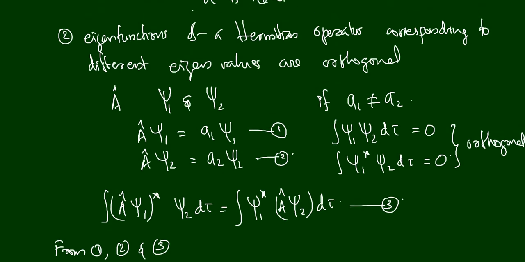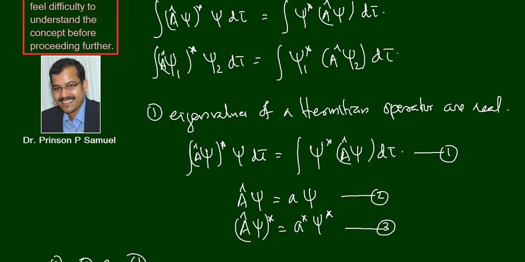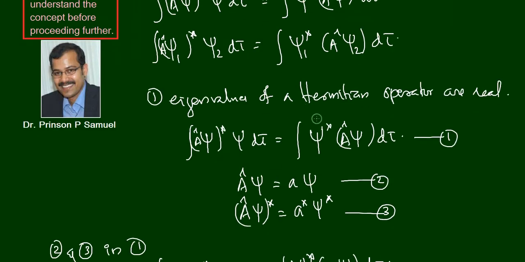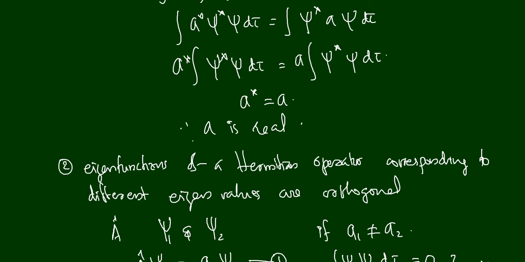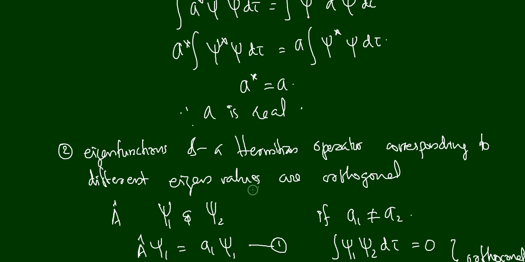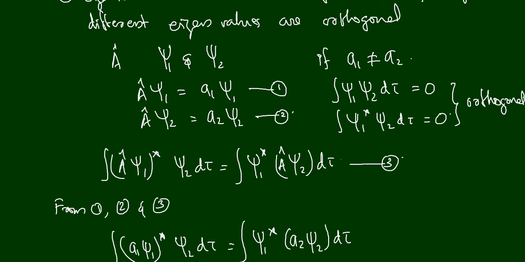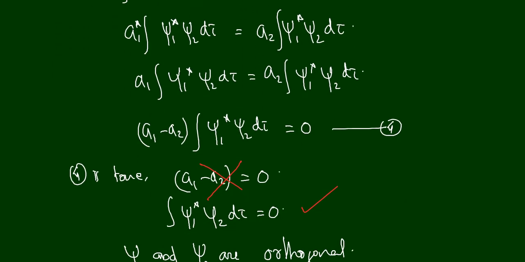We have proved two theorems. One is that eigenvalues of a Hermitian operator are real. That is a property of the Hermitian operator. And also we have proven that eigenfunctions of a Hermitian operator corresponding to different eigenvalues are orthogonal. Okay, and I hope you understood this very well.